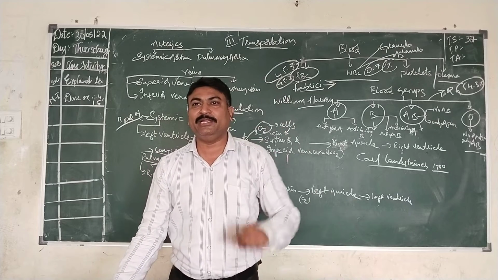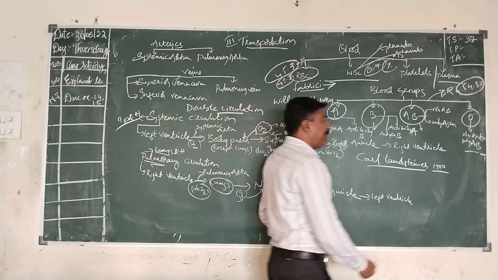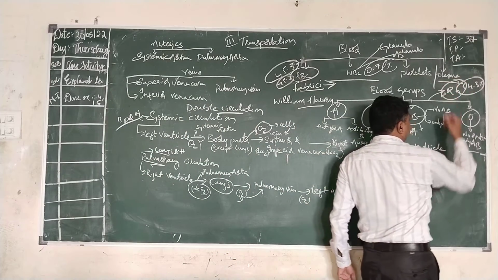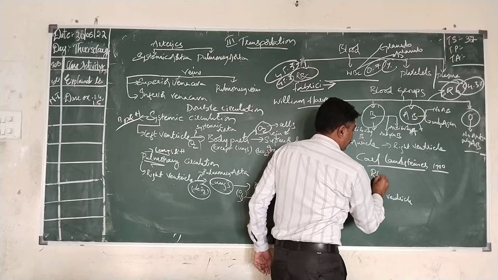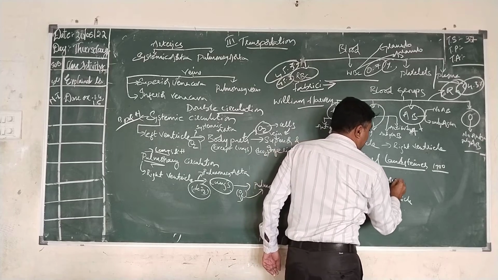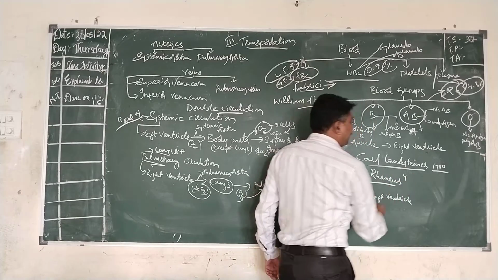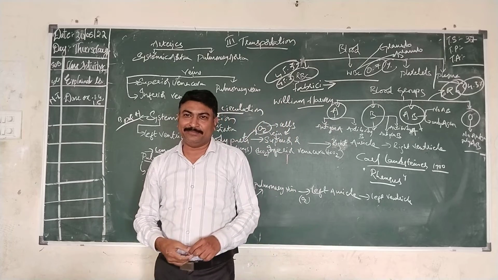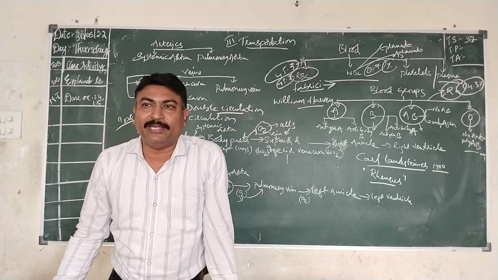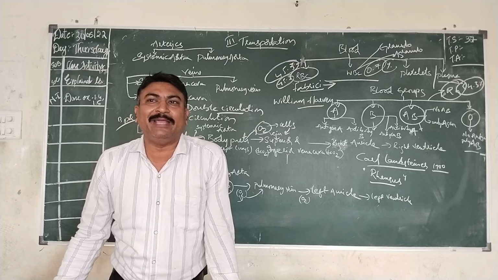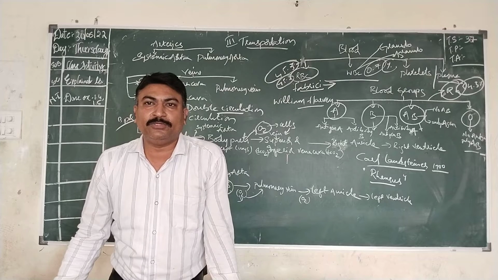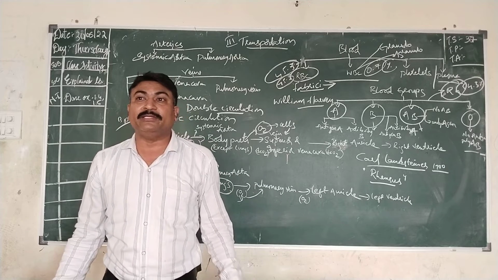But there is some exception in this case. That is, there is a special factor called the RH factor. This RH factor was first observed in a monkey. Later on, the same factor was discovered in human blood.